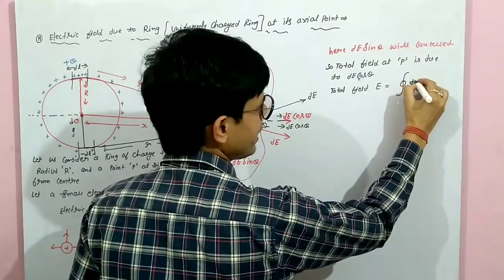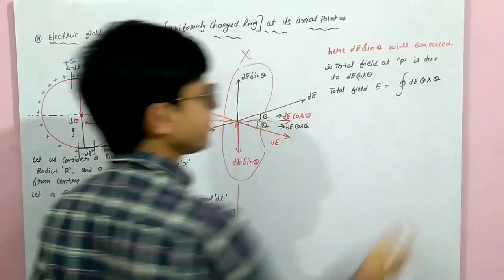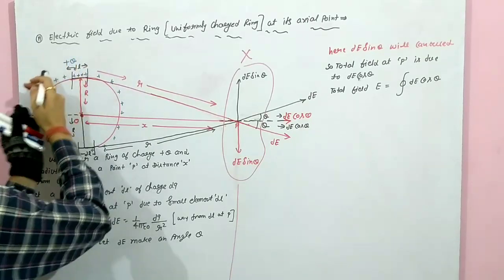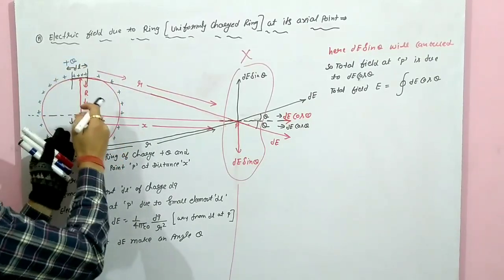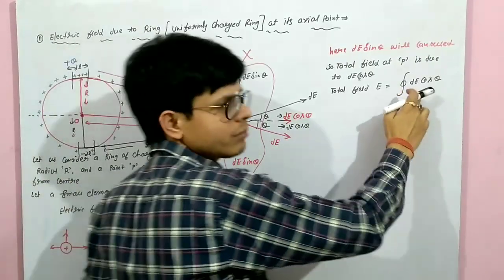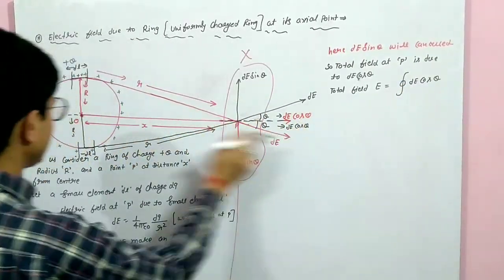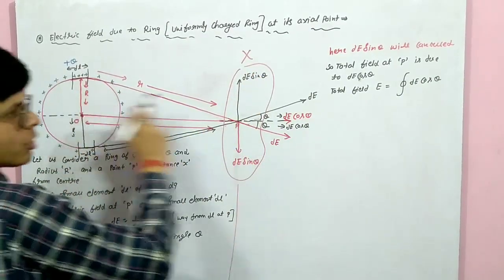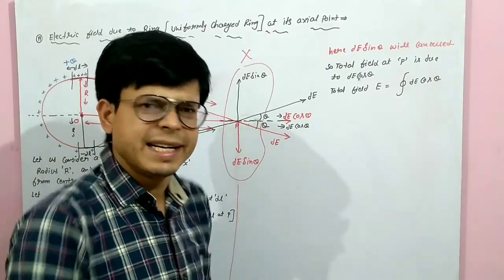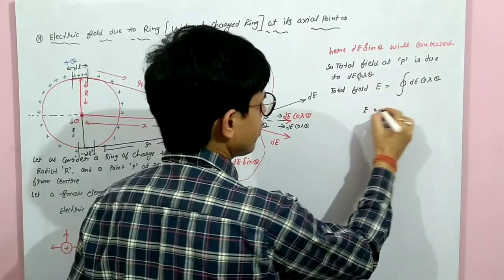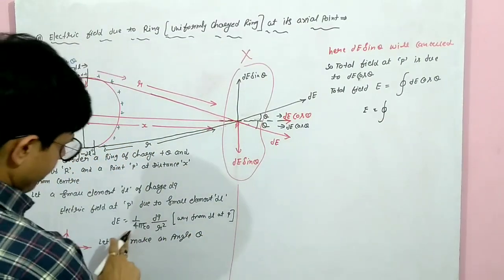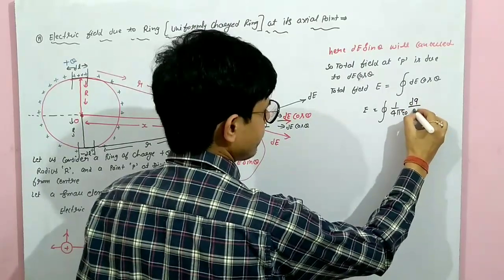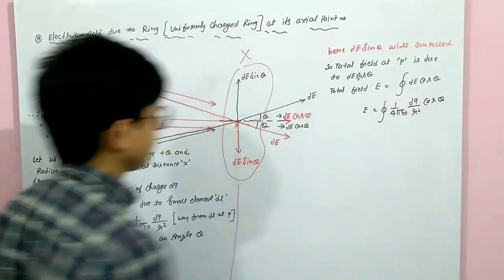for a closed loop, integration of DE cos theta. Why sir, integration? See, one piece dl, but many small pieces will be there in this ring. So their sum will not be only two pieces; two is too few, we took them for example to show that these two will cancel out. Many pieces will be there. So for that you will integrate. Now put the value: E equals integration over the closed loop of DE, which is 1 upon 4 pi epsilon naught, dq upon r square, cos theta.